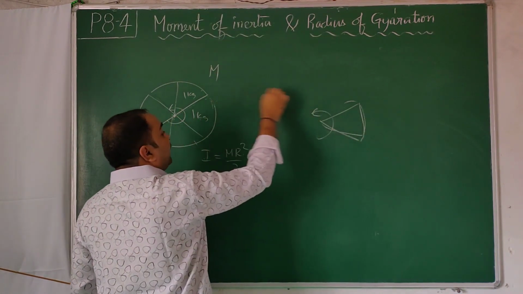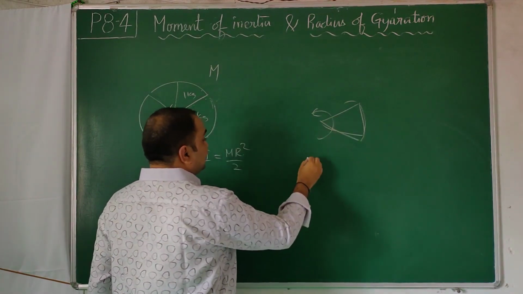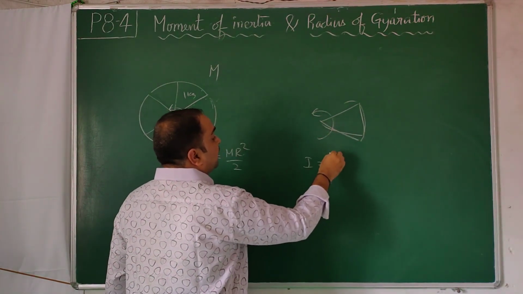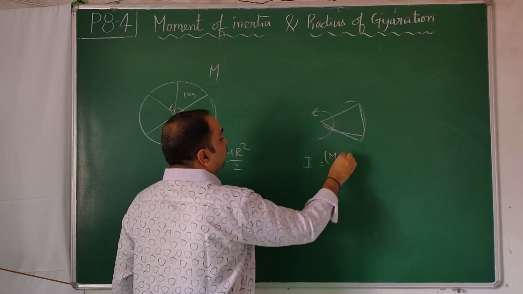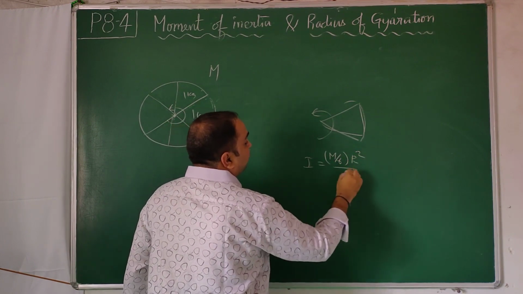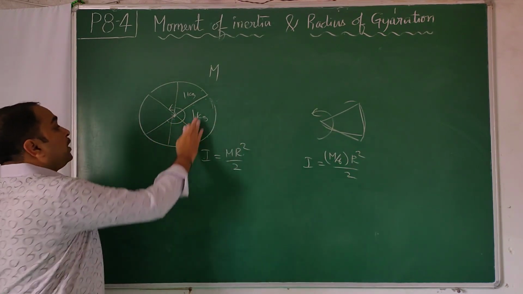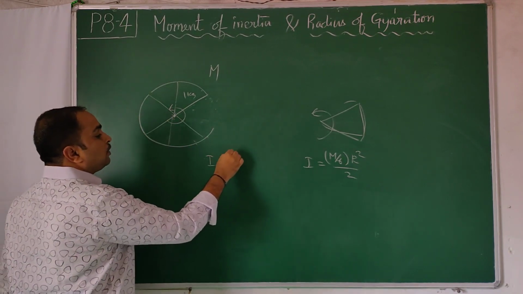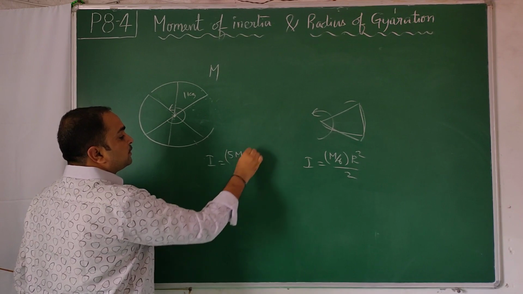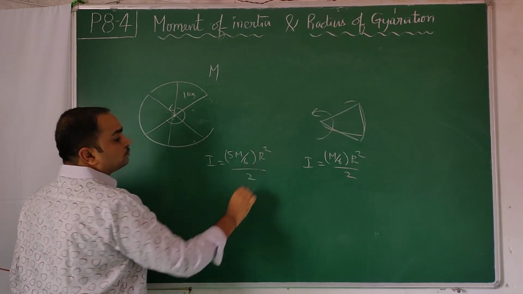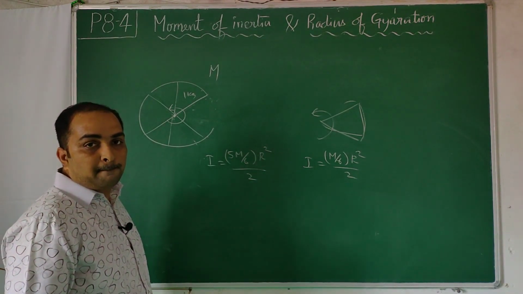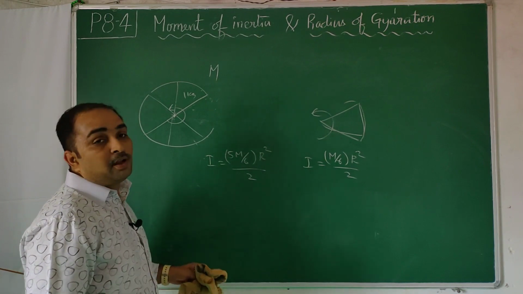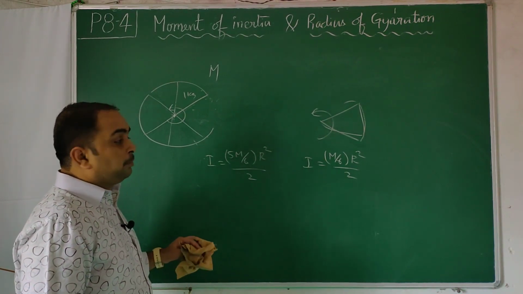From this I have taken a separate portion. Then I is equal to m, which is the total mass, by 6, that is 1/6 of it, into r square by 2. The leftover pizza is rotated here. This is 5m by 6 into r square by 2. If you add the total again, you will get the I is equal to m r square by 2 formula.